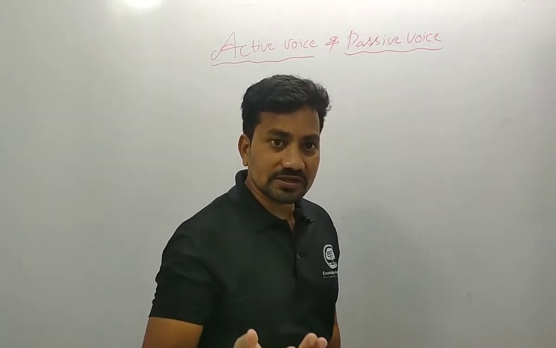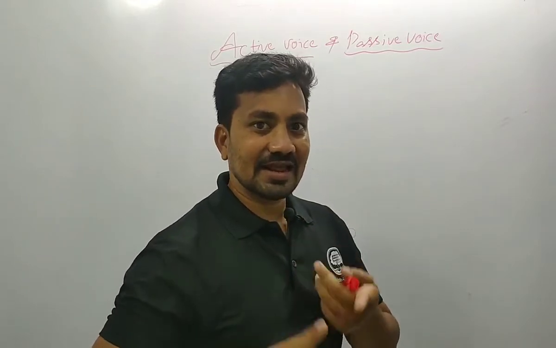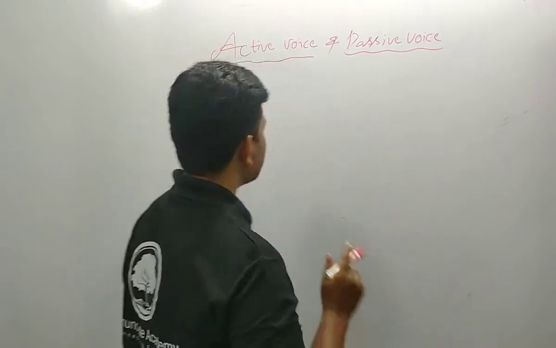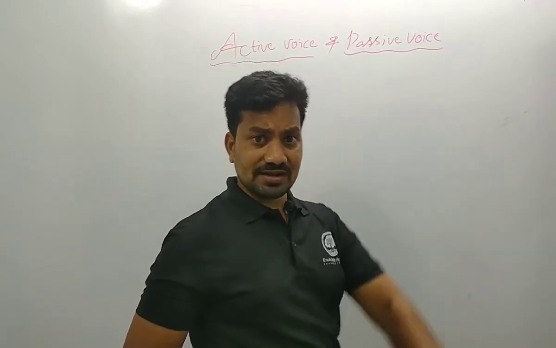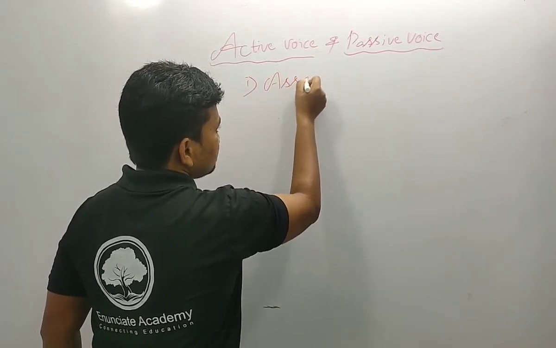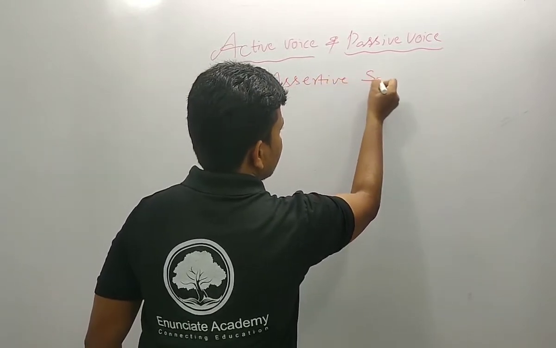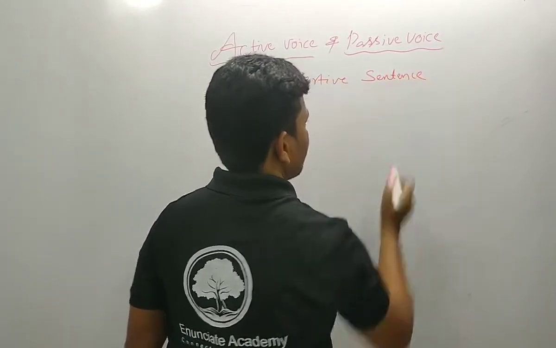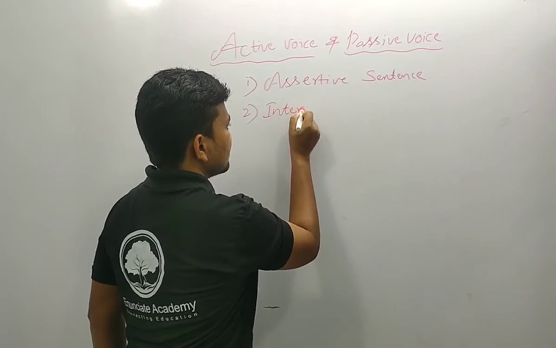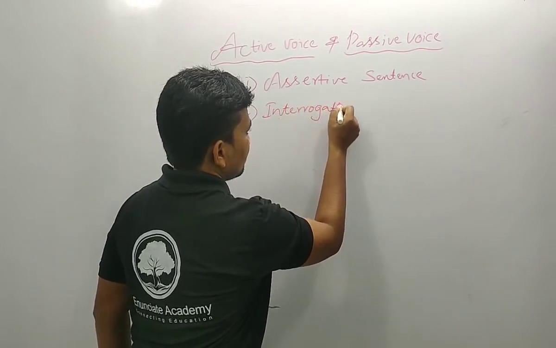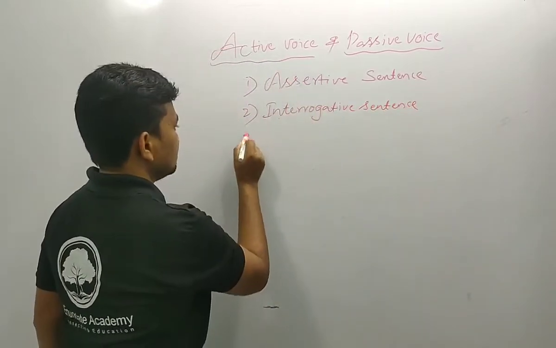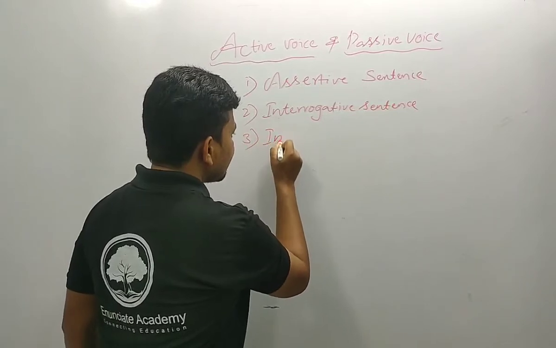Before that, we should know about the tense action and types of sentence. So let me know about the types of sentence. How many types of sentence? We have 4 types of sentence. The first one is the assertive sentence, and the second one is the interrogative sentence, and the third one is the imperative sentence.